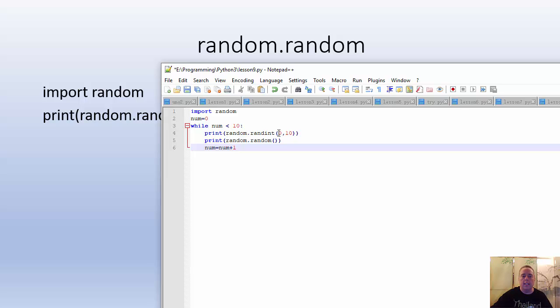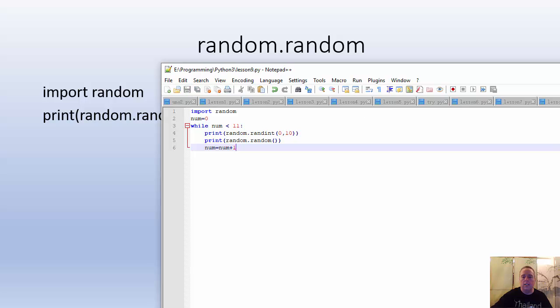Okay. Now this has a choice of 11, so let's do 11. Theoretically, we should get each one of those numbers, 0, 1, 2, 3, 4, 5, 6, 7, 8, 9, 10, which is 11 numbers. We should get each one of those one time, theoretically. Probably never happen. Well, very rarely. So let's give it a try.